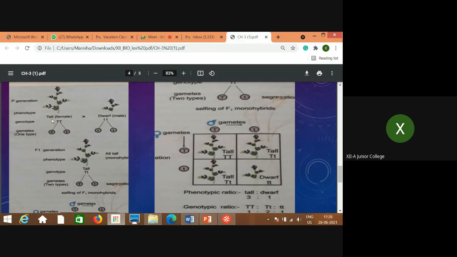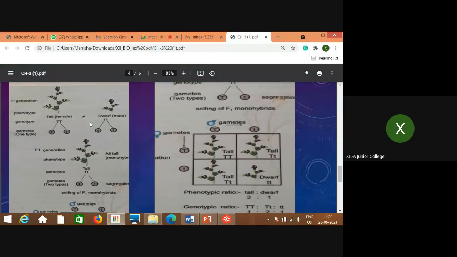Now what are the genotypes of these plants? Capital T for tall, and small t for dwarf. Genotypes are always shown in pairs, because alleles are allelomorphs, the alternative forms. So remember that genotypes are always represented in pairs, not separately. A single T or single small t is not shown like that. Genotypes are always in double form, diploid form. So this plant is tall, and the other one we selected as the male parent is dwarf.